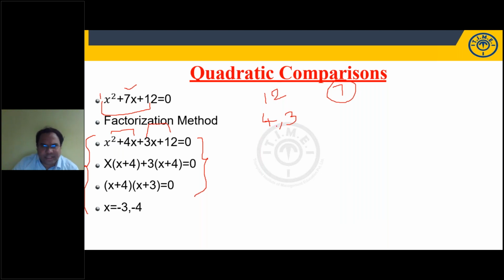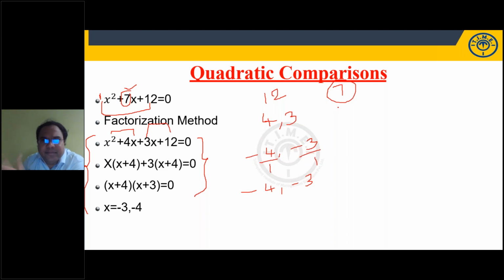While writing the roots, you have to change the sign. If you have positive numbers, the roots will be negative: minus 4, minus 3. And you have to divide by the coefficient of x square, which is 1 here. So minus 4 by 1, minus 3 by 1. These are the roots. You got the point? X square plus 7x plus 12: you multiply the constant term and the x square coefficient, 12 into 1 is 12. If I add or subtract, I should get 7, the middle term. The factors of 12 are 4 into 3, and 4 plus 3 is 7.